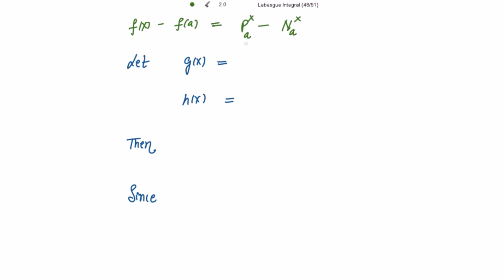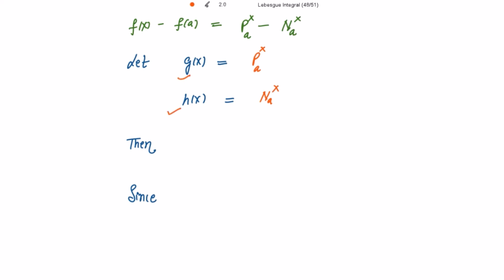So let me consider this P from a to x to be my g(x) and N from a to x to be h(x). So let's consider g(x) to be the positive variation from a to x, and h(x) to be the negative variation from a to x.